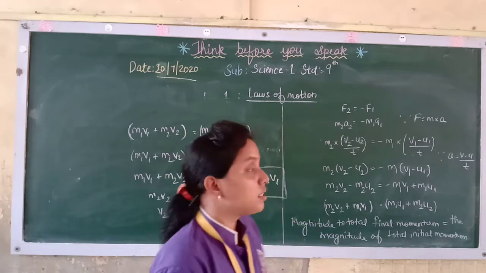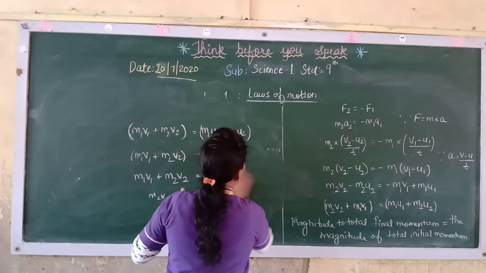Now we'll see some numericals based on the chapter.